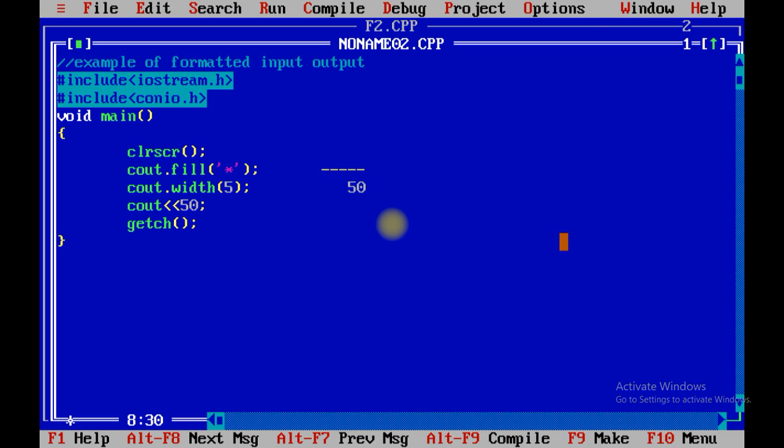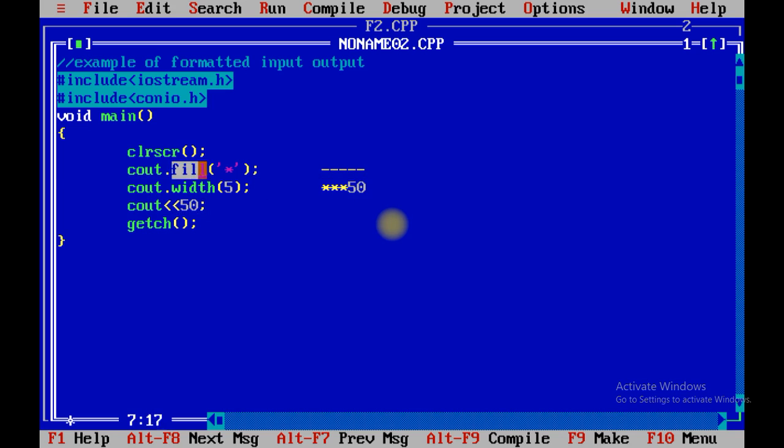If you don't want to leave the space as it is, at that time you can fill that space with a specified character or symbol. So 3 asterisk signs will be printed on the screen. I am going to repeat this code once again. We have specified the width as 5, so in memory it will put 5 spaces for printing. Now how many digits are we going to print? That is 2 digits, 5 and 0. So it will print 5 and 0.